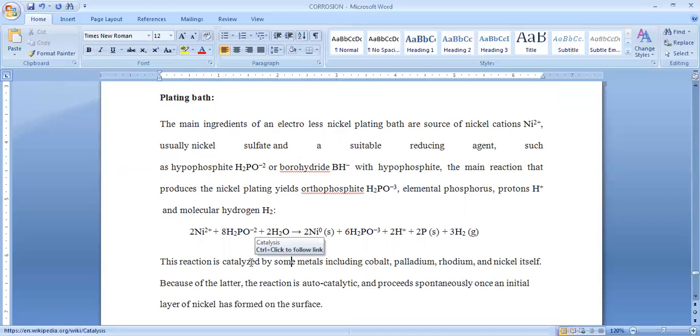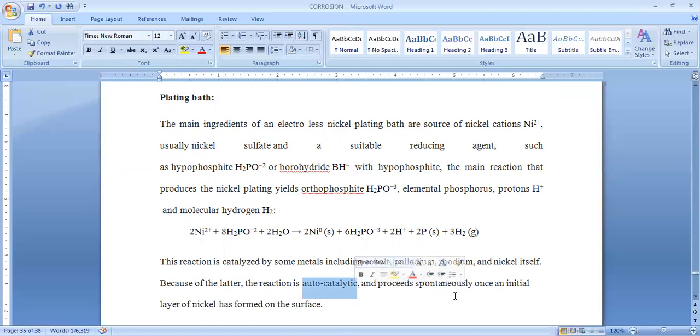So a catalyst will accelerate the rate of the reaction without its participation. Hence, we may use cobalt, palladium, rhodium or nickel itself. Because of the latter, the reaction is autocatalytic. When we are taking nickel as a catalyst, what happens? It becomes an autocatalyst. Autocatalyst in the sense itself it is working as a catalyst and used to enhance the rate of